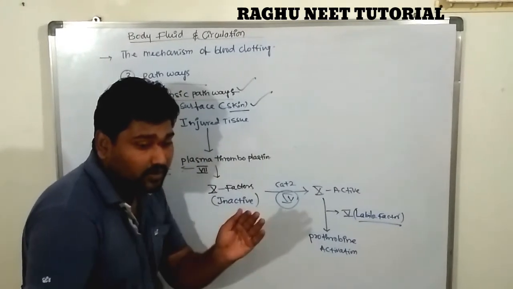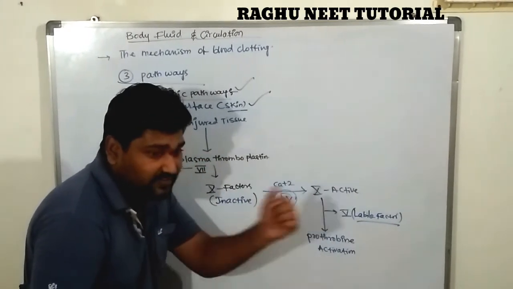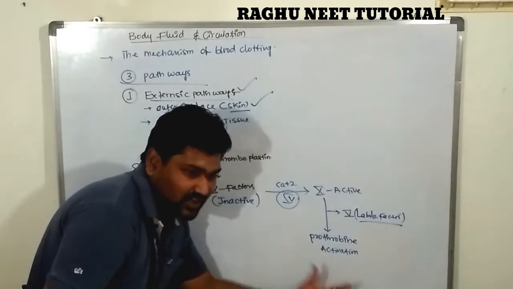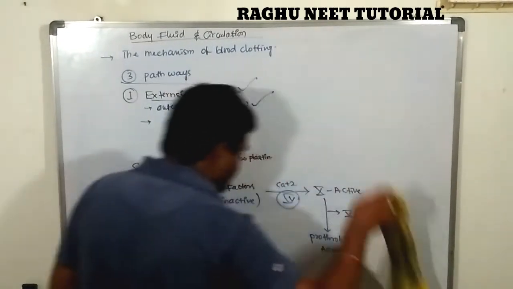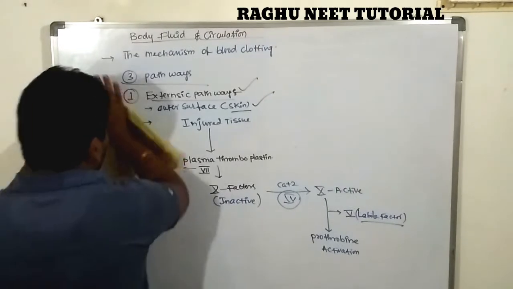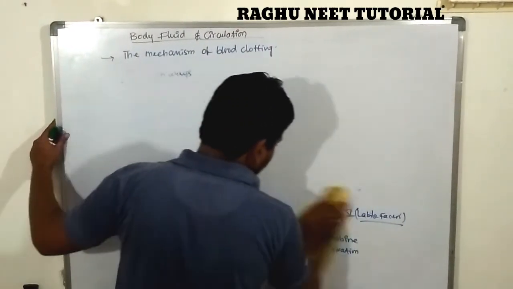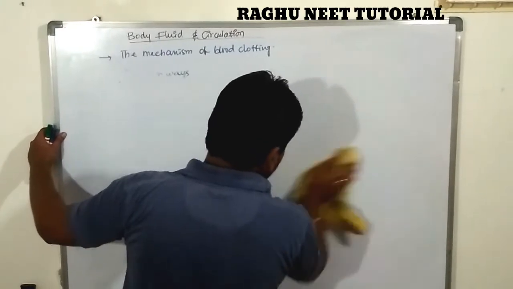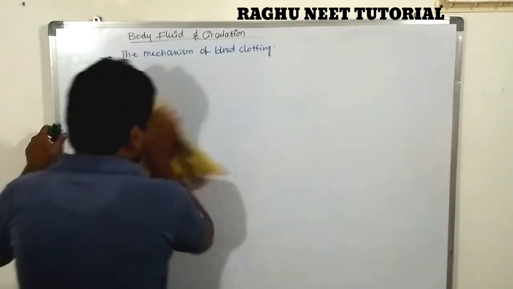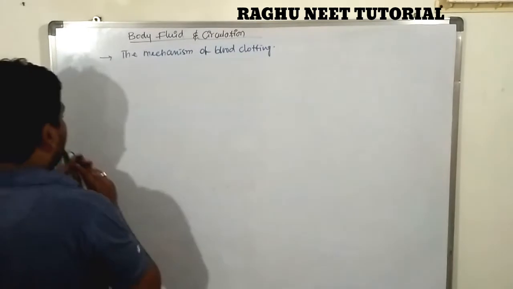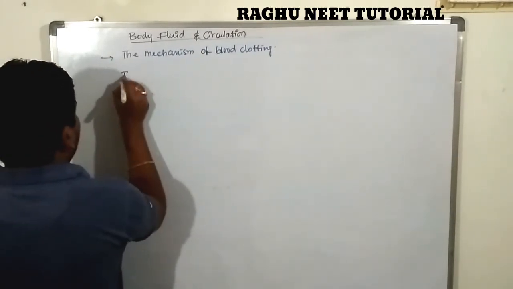Next we are discussing the intrinsic pathway to activation of prothrombin. Next is the activation of prothrombin. So very, very important, these factors are in the examination. First one is the intrinsic pathway.